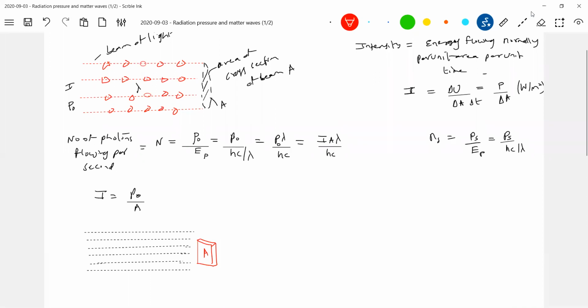Shall I use the same formula? The area of cross section of the beam is as earlier. See, a beam can come out with any area, no? So if the area of cross section of the beam is less than that of the surface, then the area of cross section of the beam you have to take. If the area of cross section of the beam is more than that of the surface, then in the formula you have to put the area of the surface. Now you have to be careful here. Look at the area of cross section of the beam, more than that of the surface. So now only a part of the beam will be incident on the surface, so this A will become the area of the surface.